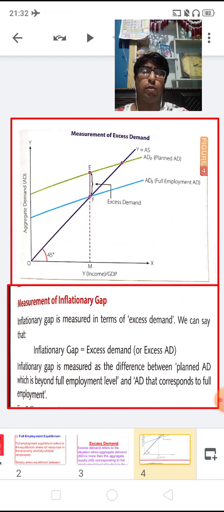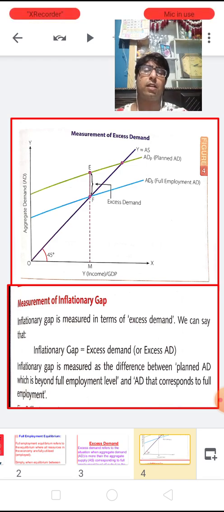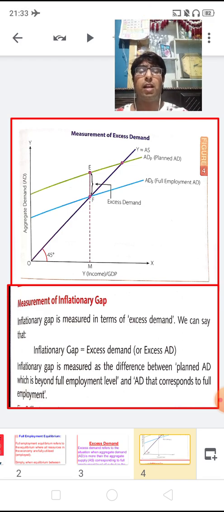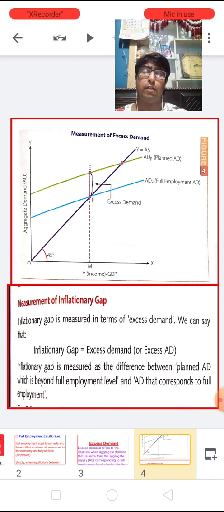Here both these AD curves intersect the aggregate supply curve at 2 points. At the initial aggregate demand, it intersects at point F, whereas the new aggregate demand curve intersects at point E. So in the area from E to F, there is a gap which is known as an excess demand, and it definitely gives rise to the inflationary gap.